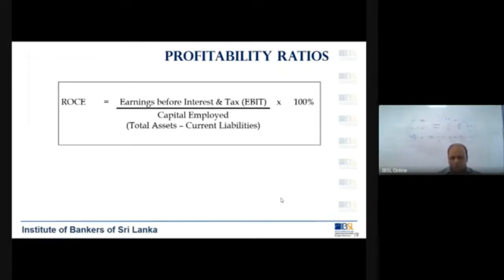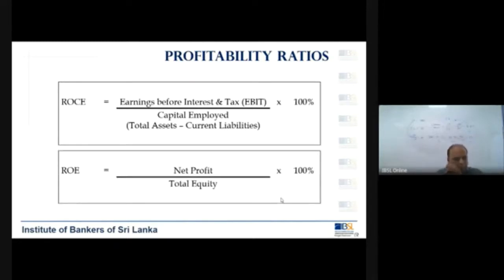Okay. So that's why I did these financial ratios in advance so that you can start memorizing if you want to. So it's not the case that I don't request you all to memorize it. You need to understand the relationships. What are the two variables involved and their relationship? So return on capital employed is earnings before interest and tax. I will let you know what EBIT is, and then the capital employed. Capital employed means total assets minus current liabilities.